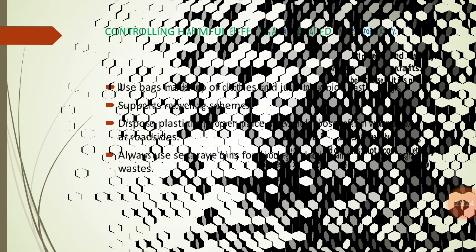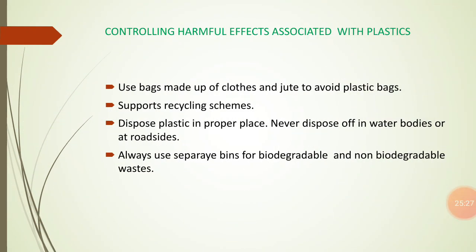Next is about controlling the harmful effects associated with plastic. So what can we do in order to control the use of plastic? As I have told you, we should remember the 5R principle to save the environment from the harmful effects of the excessive use of plastic. These 5R stand for refuse, reduce, reuse, recycle and recover. And practically, the 5R should be in the following sequence.